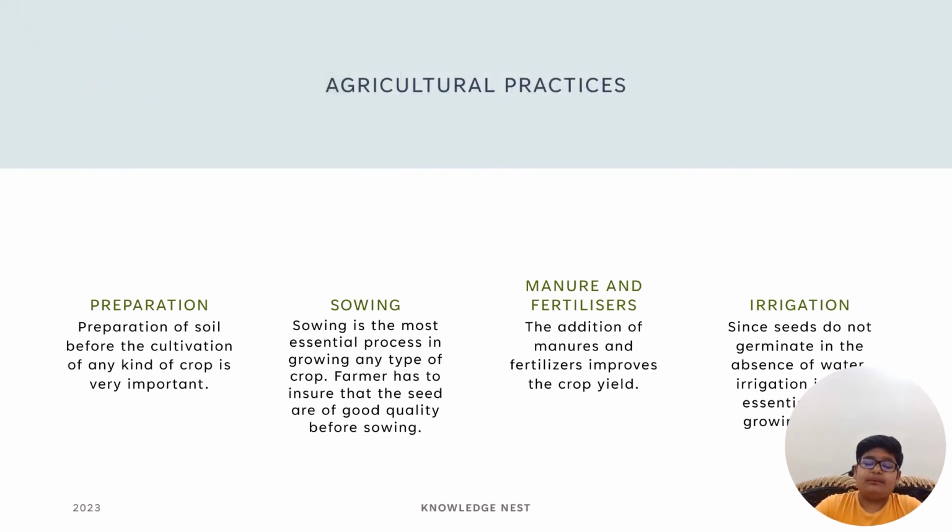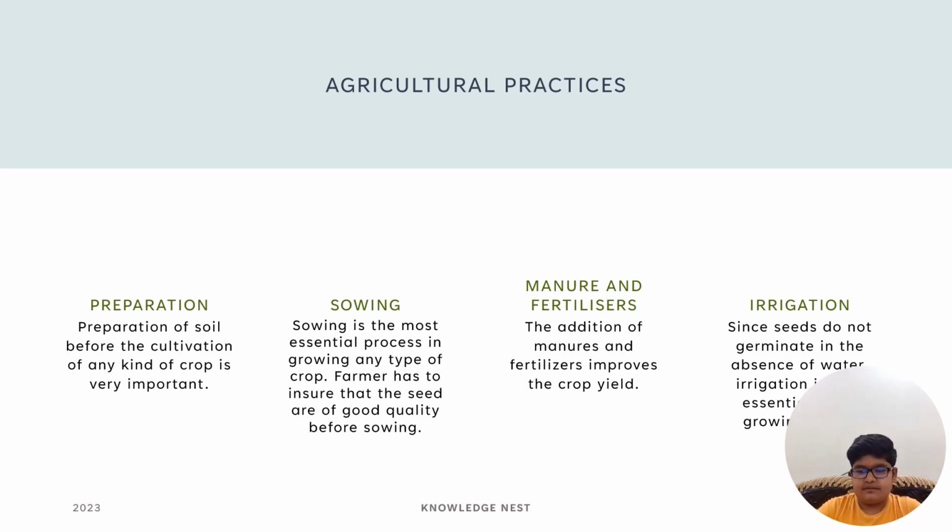Now let us know about the agricultural practices. Agricultural practices are the practices that farmers follow to grow a crop. Preparation of soil. Preparation of soil before cultivation of any kind of crop is very important. Sowing. Sowing is the most essential process in growing any type of crop. The farmer has to ensure that the seeds are of good quality before sowing.